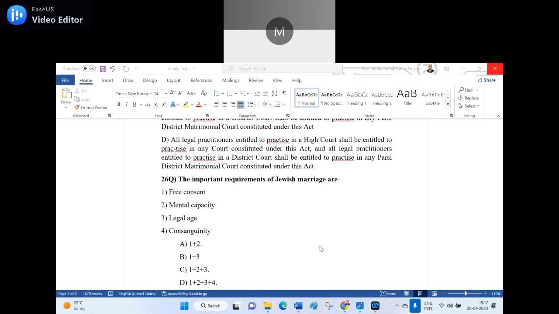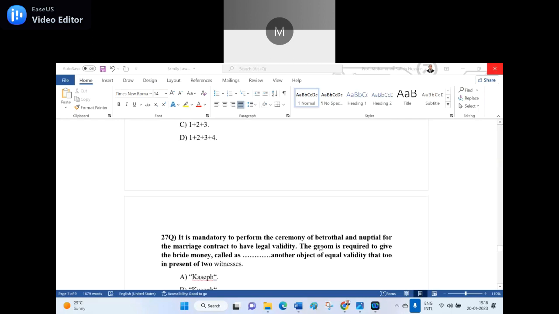D is right answer. 1 plus 2 plus 3 plus 4. Wrong. B is... Sir, option C, sir. Plus legal age. Option C is the right answer. It is 1 plus 2 plus 3. The main 3 points only they said it: free consent, mental capacity, legal age. But I did not see the consanguinity there. So consanguinity I added. But in the act, in the text I saw, there are 3 elements they say clearly: free consent, mental capacity and legal age.